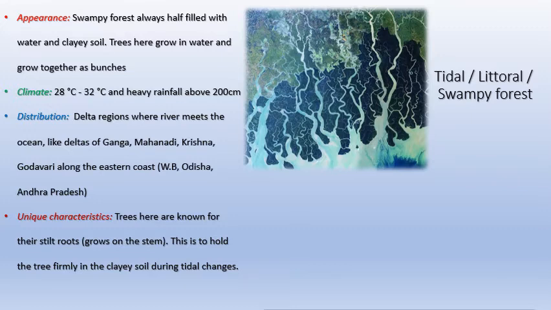Distribution. This is a very important point. Delta regions where rivers meet the ocean. Deltas of Ganga, Mahanadi, Krishna, Godavari along the eastern coast, connecting states of West Bengal, Odisha, Andhra Pradesh, Telangana. All these places you will see rivers forming a delta because most of the rivers in India move from the west towards the east. So along the eastern margin of India's coast, you will see many rivers touching the ocean, and all along these river deltas, you will have a littoral forest.